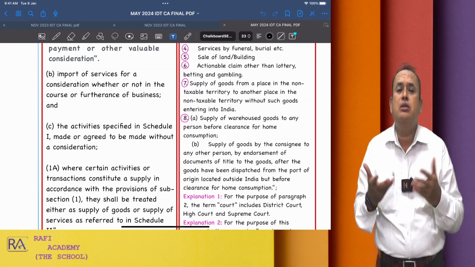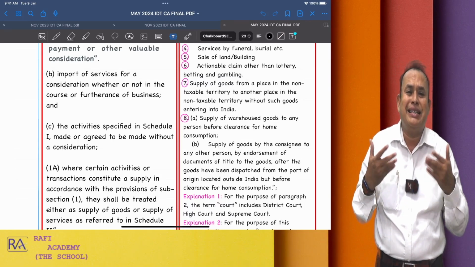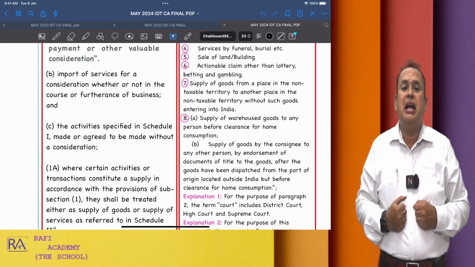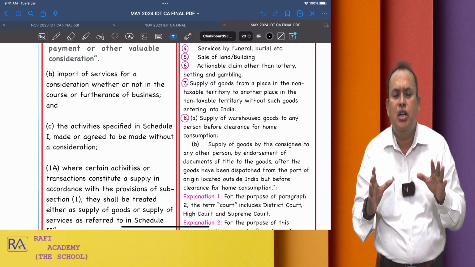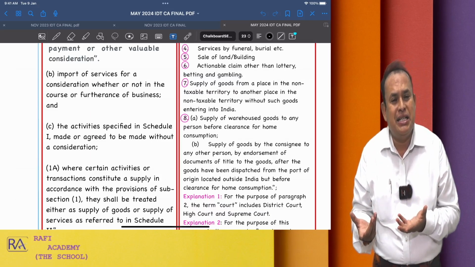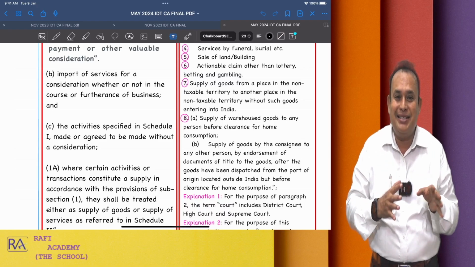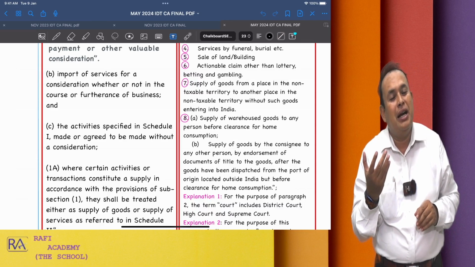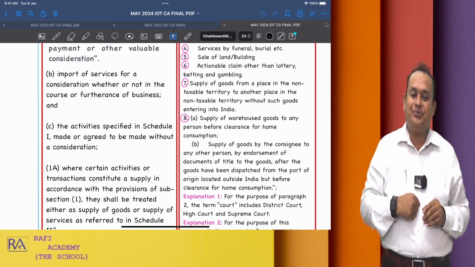Nothing but a donation. Donations do not fall under the category of consideration. As long as there is no consideration, there is no supply, so GST does not apply, unless the transaction is covered under Schedule 1 of the CGST Act.